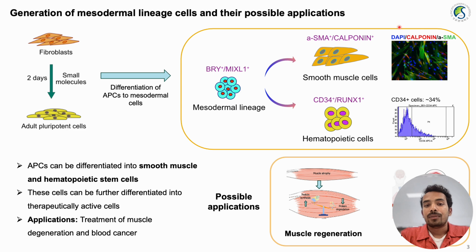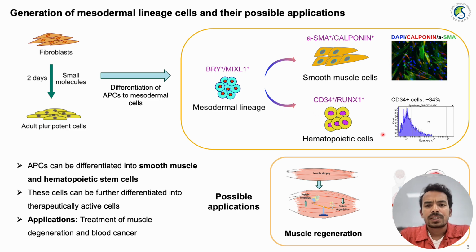So we see we have results on the generation of smooth muscle cells, and we have results on the generation of hematopoietic stem cells. Smooth muscle cells can be used for muscle degenerative diseases and for generating muscles. When there is any muscle-related degenerative disease, these cells can just be transplanted in the patient and can help in the regeneration.